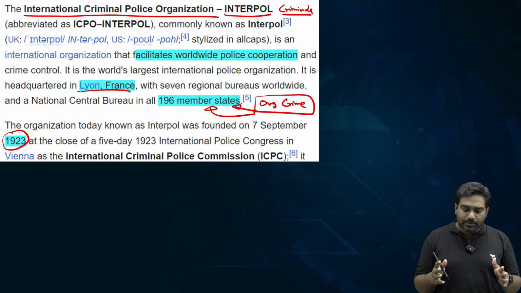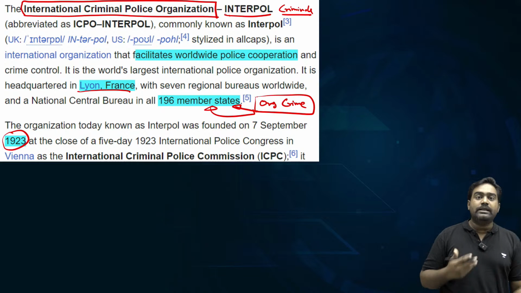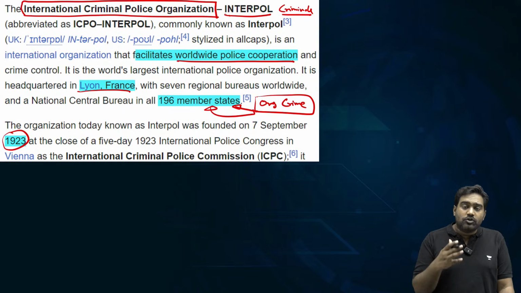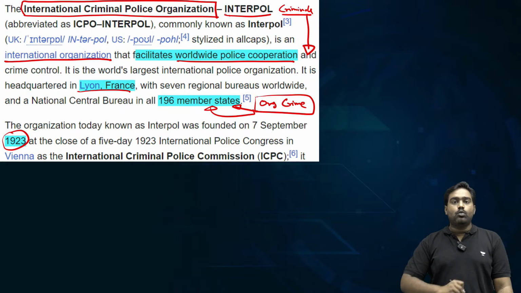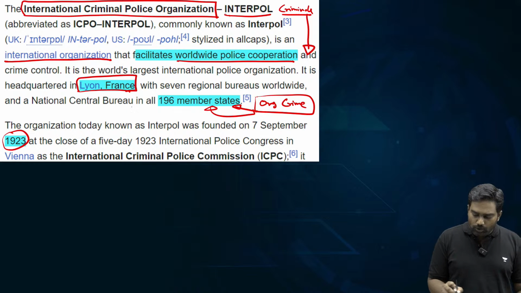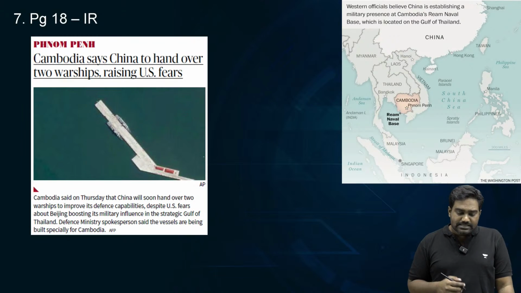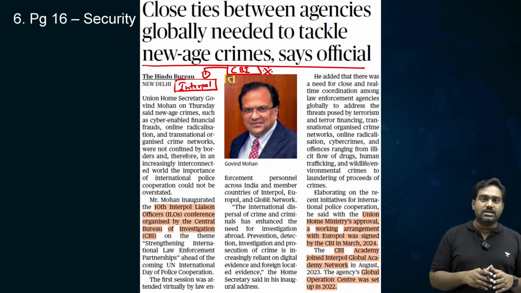So all such criminal activities are tackled through Interpol, and it's mainly a coordinating platform where police organizations, law enforcement agencies, and investigating agencies from around the world can work together, share information, and request cooperation from other countries and jurisdictions in order to get hold of criminals and to tackle organized crime. So from India, CBI is the designated authority. CBI is the nodal authority, the liaison to work with Interpol.